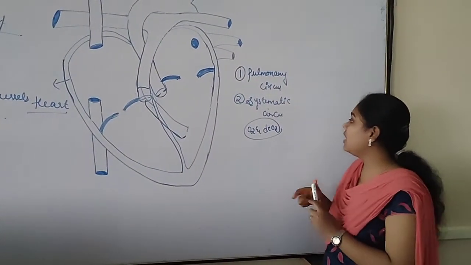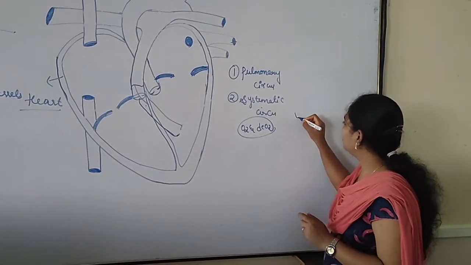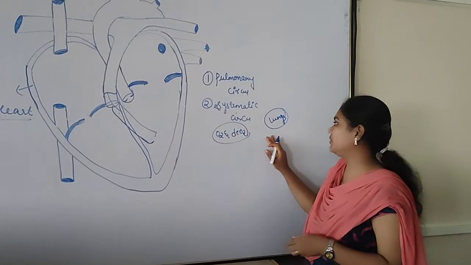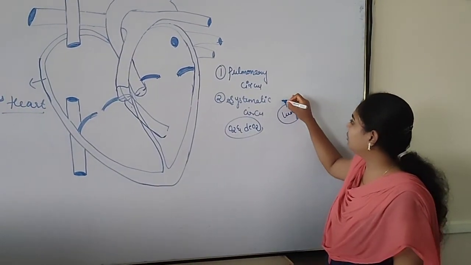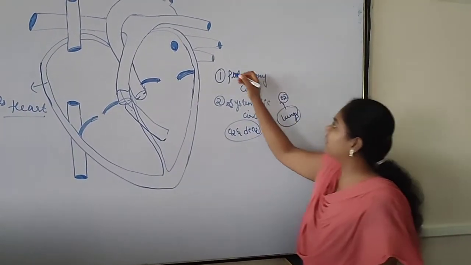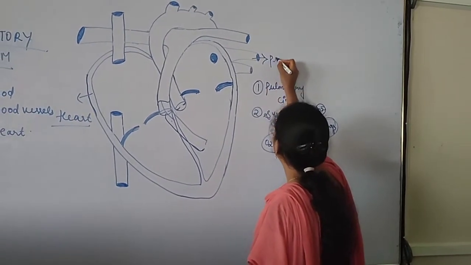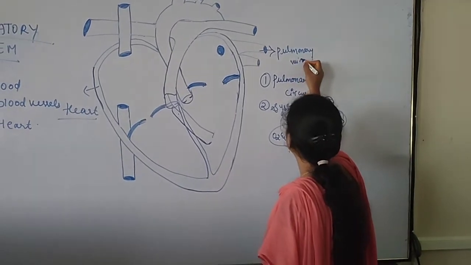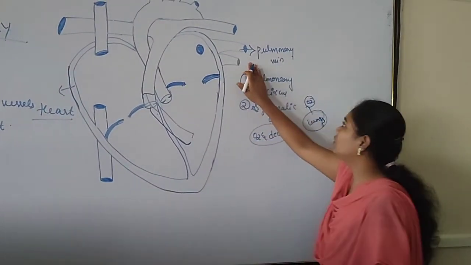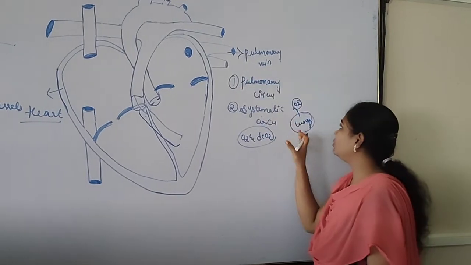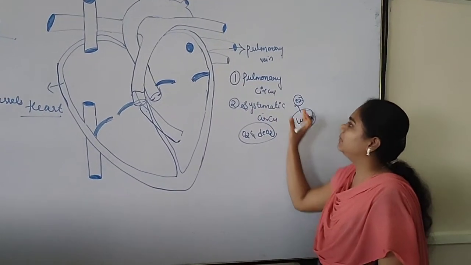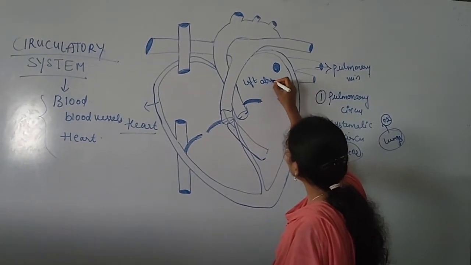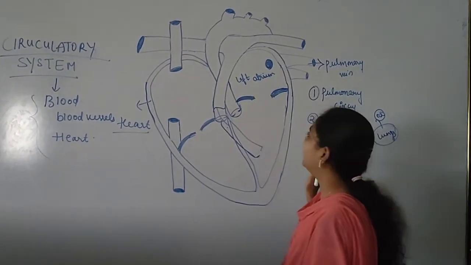Our blood generally purifies in the lungs region. When the blood is purified, the oxygenated blood travels through the pulmonary vein. In our heart there is a vein called the pulmonary vein. Through the pulmonary vein the oxygenated blood reaches the left atrium.